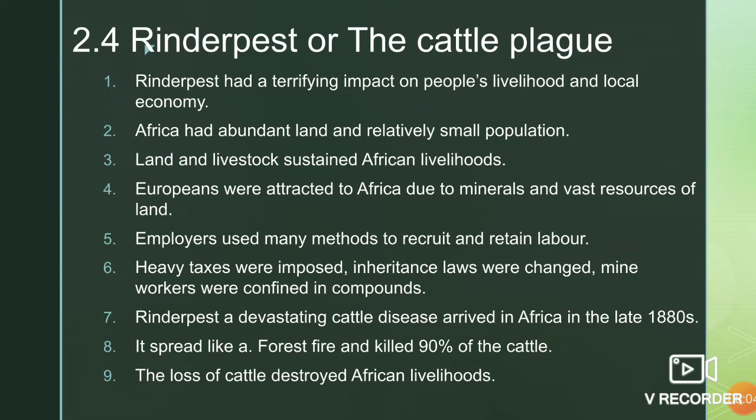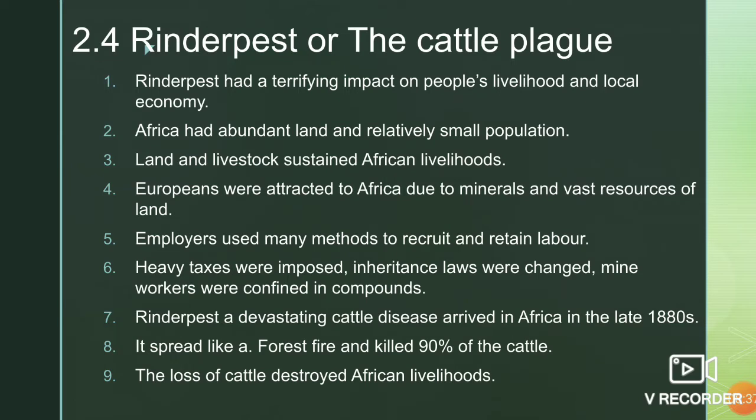Employers used many methods to recruit and retain labor. As land was abundant, African people hardly needed to work for a wage. And therefore, European colonizers adopted many methods in order to recruit and retain labor. Number one, heavy taxes were imposed, inheritance laws were changed, and mine workers were confined in compounds. They were not allowed to move freely in and out of the plantation area.